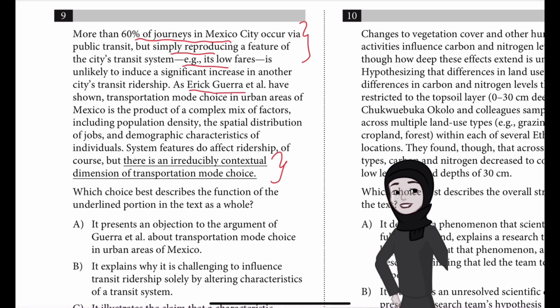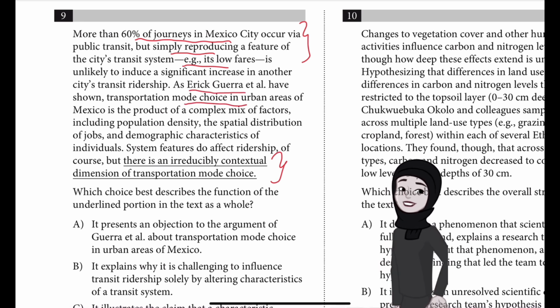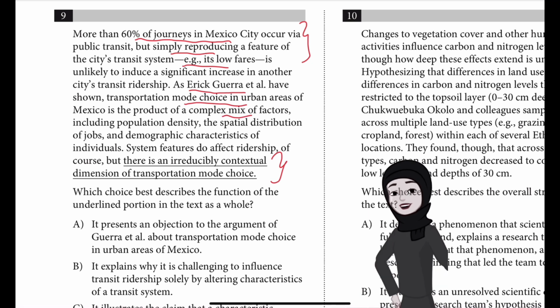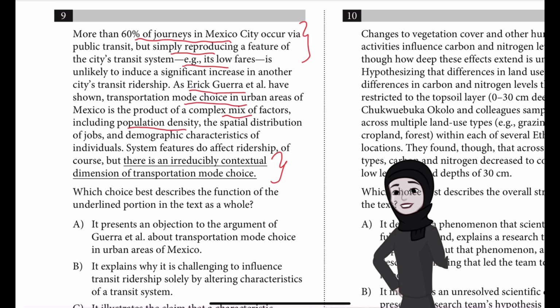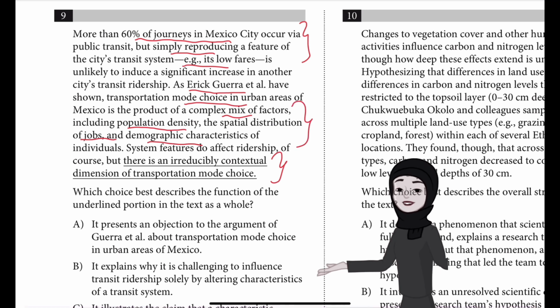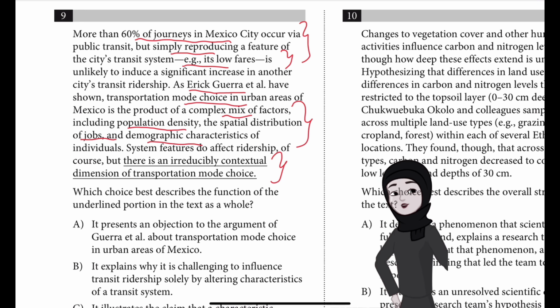But Erick Guerra et al. has shown that transportation mode choice in urban areas is a mixture of a lot of factors. It is not just because it has low fares. It also deals with population density, the spatial distribution of jobs, and demographic characteristics of individuals. So all this also has to be taken into consideration, not just low fares.